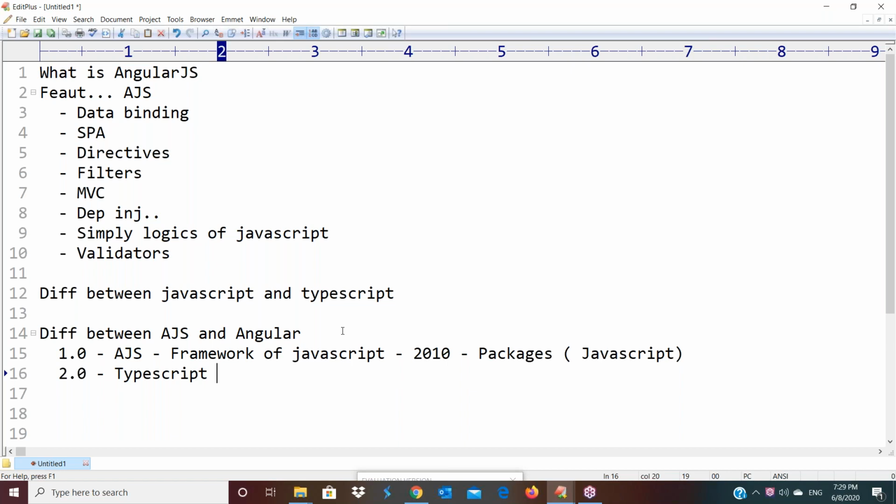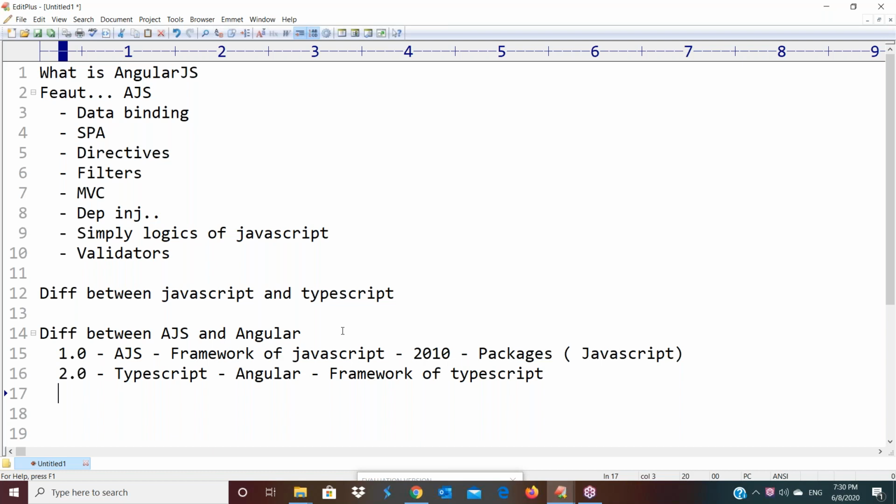That's why from here we simply call it Angular, not AngularJS, because there is no JavaScript implementation in this 2.0. This 2.0 is nothing but a framework of TypeScript. As I told you in the last session, TypeScript is the same as JavaScript, but it is a superset of JavaScript, providing more features and supporting object-oriented programming, and data types. There are some points we already discussed. The main advantage of TypeScript is simple coding.